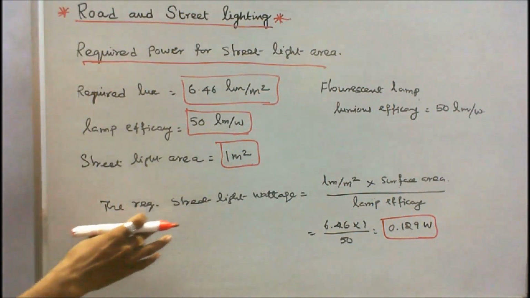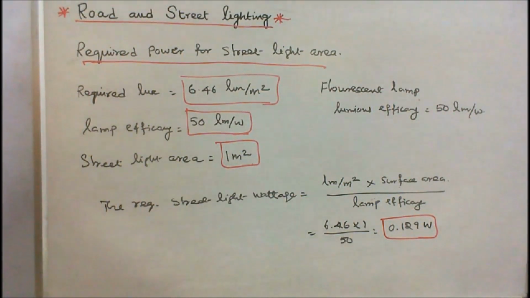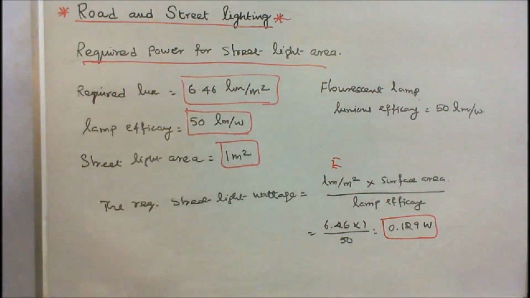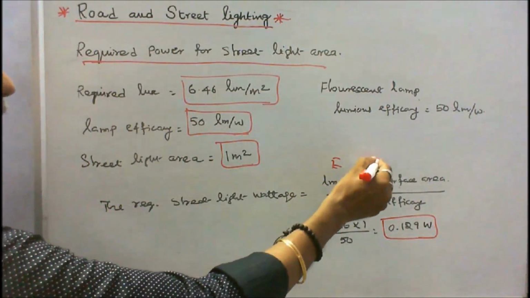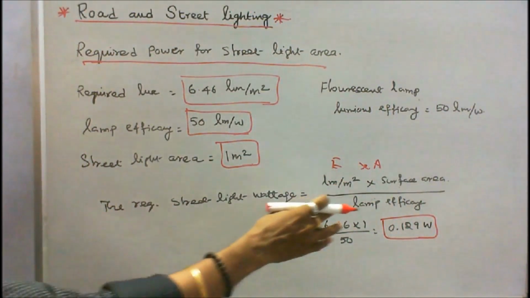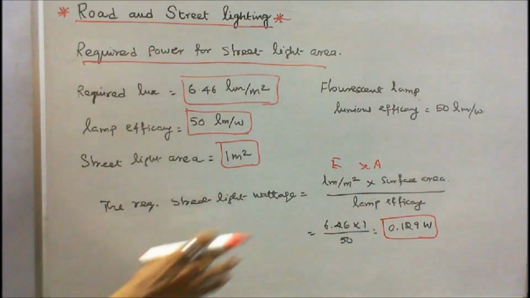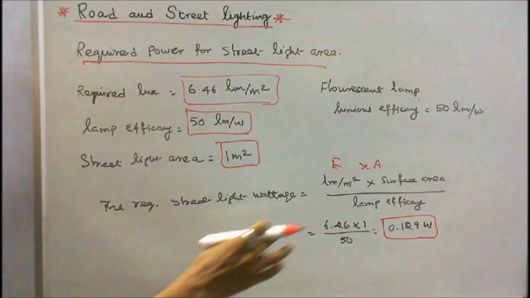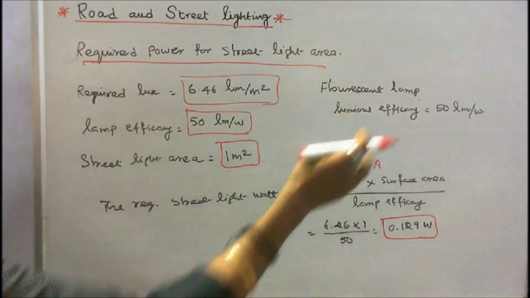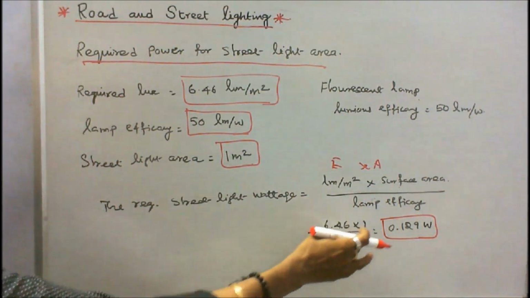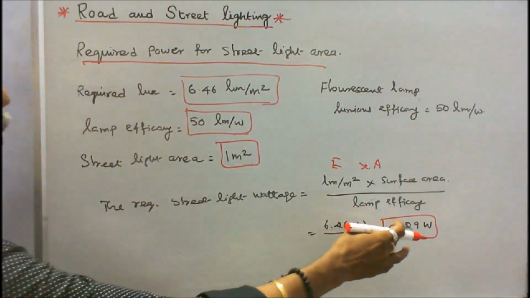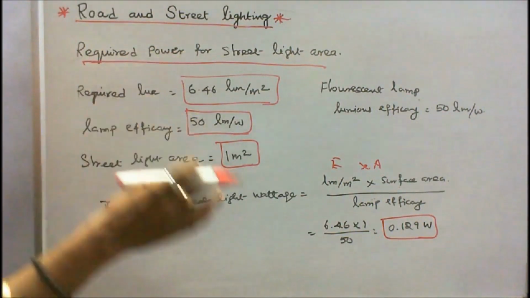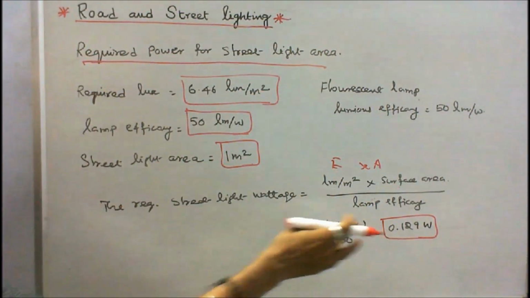Therefore, the required street light wattage is equal to the required lumens per meter square E into surface area A divided by lamp efficacy. So E is given 6.46 into surface area is given 1 meter square divided by lamp efficacy is 50. So 6.46 into 1 divided by 50 is equal to 0.129 watts. So the required power for street light area is equal to 0.129 watts.